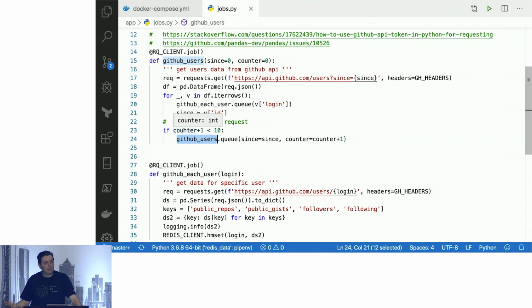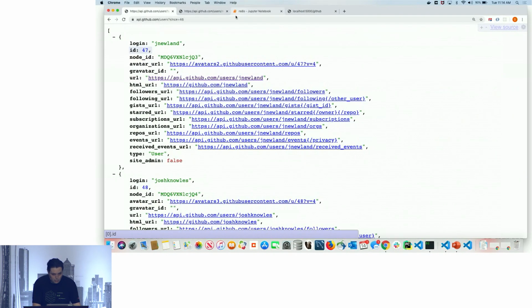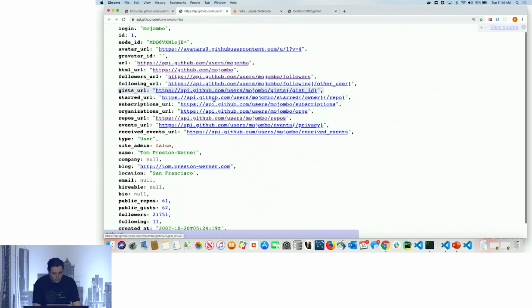And it's possible that I'll experience a timeout, or there'll be throttling on the GitHub part, and I want to retry something. But I don't want to retry all 310 tasks. I want to be able to retry only one. So then, in the GitHub each user job, again, this is a job that requires a login. It hits this URL, which looks like this.